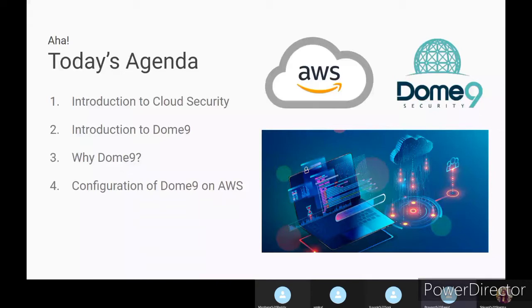So today's agenda would be, first, a cloud security introduction: what is cloud security? Then our main topic, which is Dome 9. What is Dome 9? What does it actually do? And why do people or organizations use Dome 9? And at last, we are going to learn how to configure Dome 9 on Amazon Web Services, that is your AWS. So that would be the practical part. Okay. So yeah, next slide.